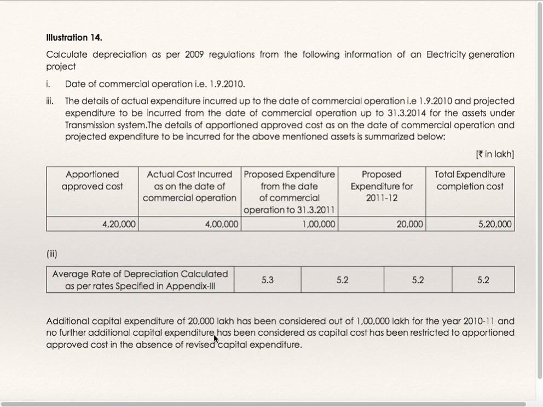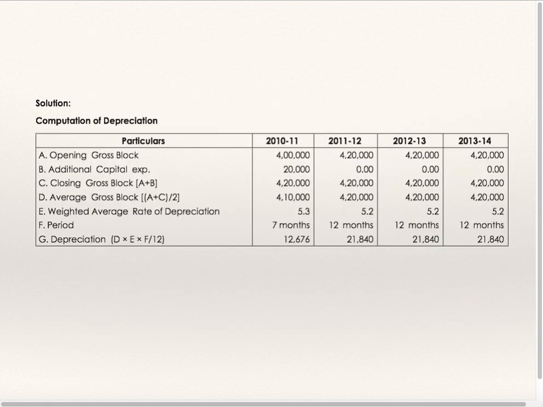And no further additional capital expenditure has been considered, as capital cost has been restricted to apportioned approved cost in the absence of revised capital expenditure. So it is necessary to take approval for the expenditure which is in excess of 4 lakhs 20,000. So total approved cost 4 lakhs 20,000. Till the date of commercial operation, they have already incurred 4 lakhs. So remaining 20,000 is to be considered as additional expenditure for the year 10-11, and for 11-12 it is to be considered as nil, and these are the rates of depreciation.